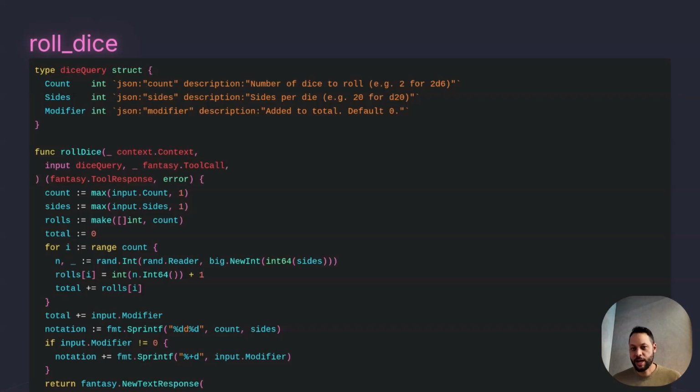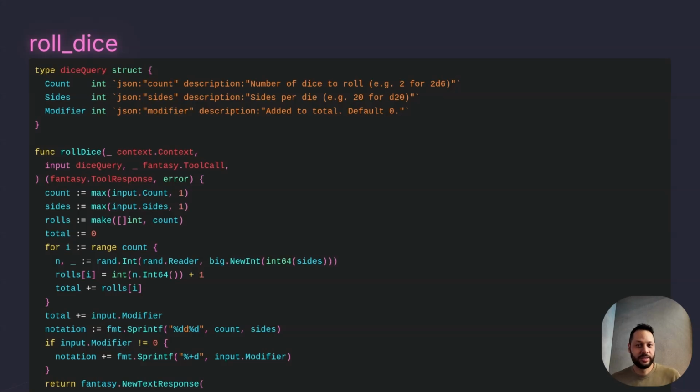Now, I mentioned before, I'm not a Dungeons and Dragons expert, but I know in the game you roll all kinds of different sided dice with a bunch of different numbers. But just in case you're curious, this dice notation, for example, 2d6 plus 5, all that means is that you roll 2 dice. Each die has 6 sides, and then you add 5 to it. So another example, 1d20 just means 1 20-sided die.